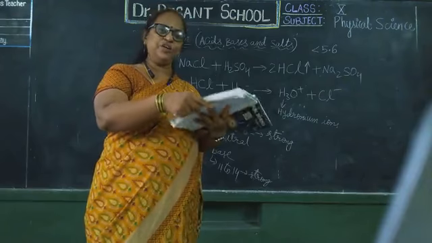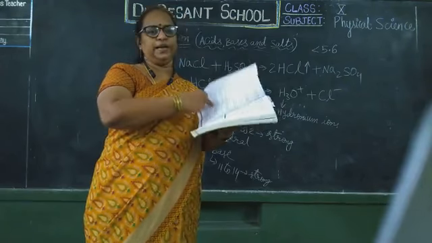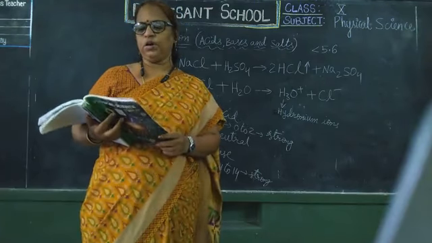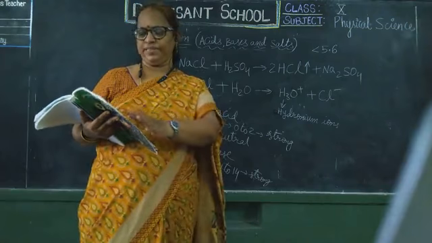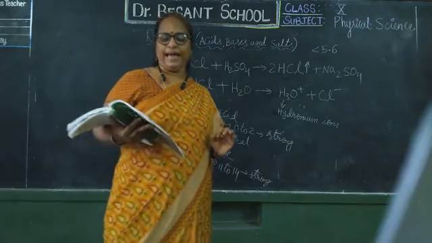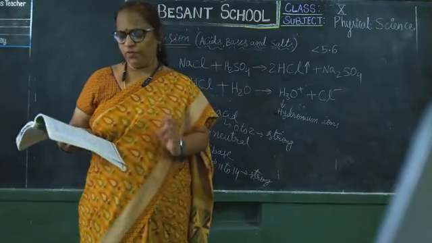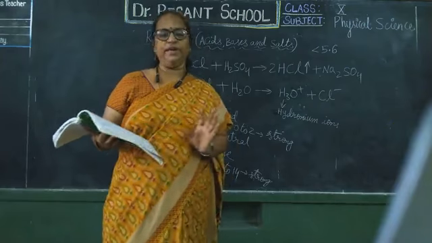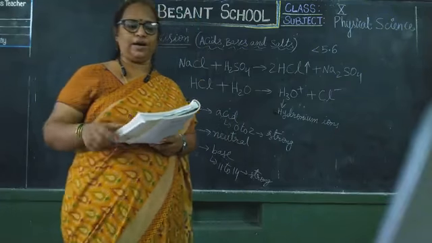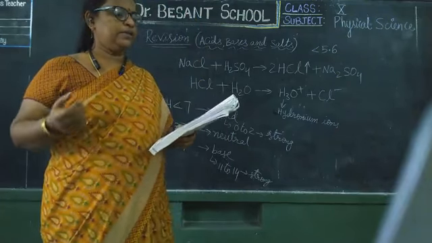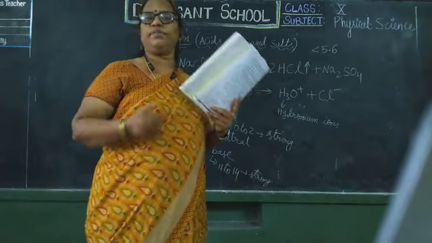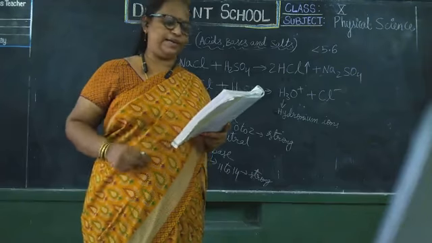In the same way, bleaching powder, CaOCl2. Its formula is CaOCl2. How it is prepared and the uses of bleaching powder are given there. In the same way, baking soda, NaHCO3. How it is formed and its uses are given here. Go through that, read that one. And the last one is washing soda, Na2CO3. That also, how it is formed and the uses of washing soda. All these uses are very important, children. You should read that one.